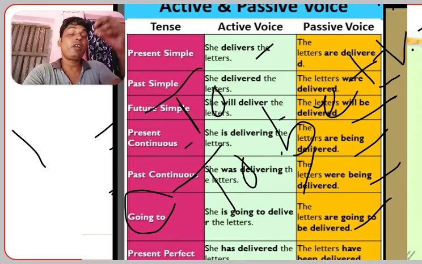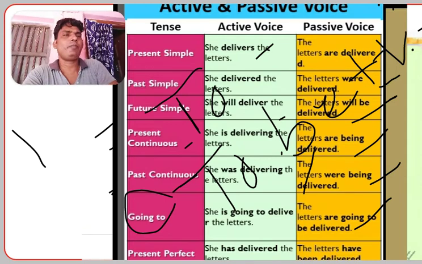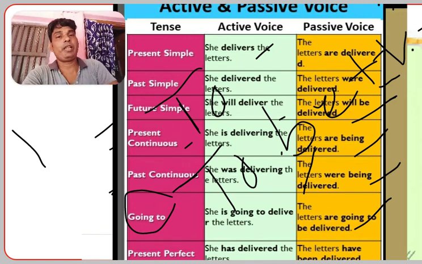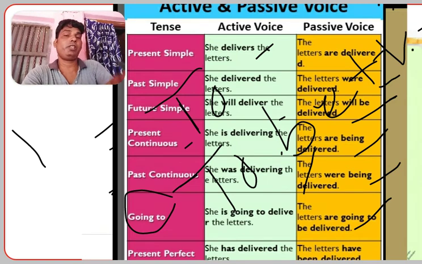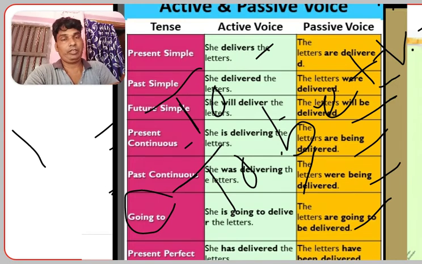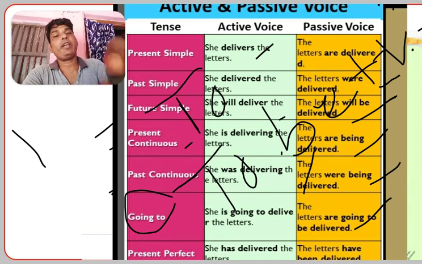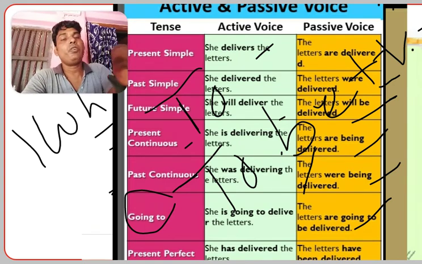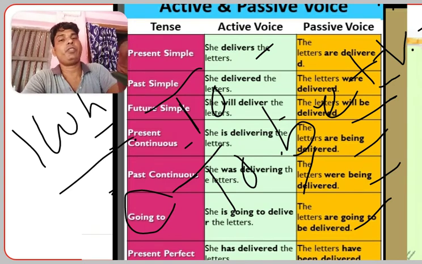How can we change interrogative sentences? That will be followed in another video. I will tell you. And some more examples, like if the sentence starts with auxiliary verbs like is, do, does, or did, such sentences can be changed in another way. And interrogative sentences, meaning sentences starting with who, can be discussed later on.